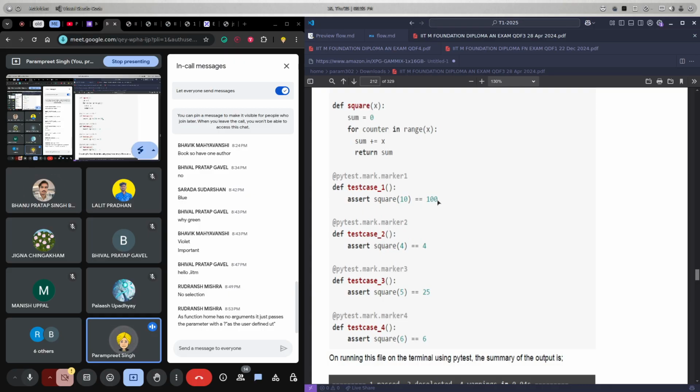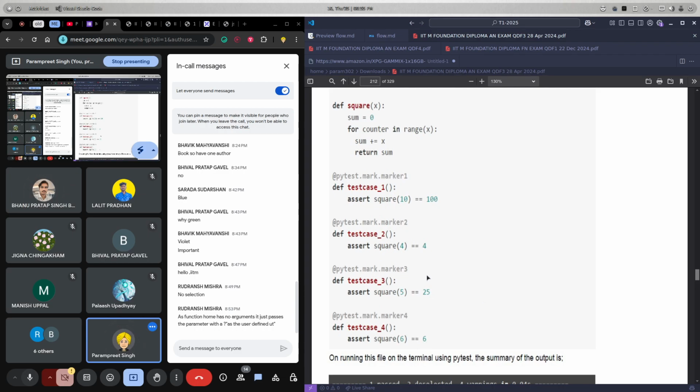Not 55, it should be 45. N into n plus 1 by 2. Okay, we are going till x, not including x, right? Now the square of 6, that will also not happen.